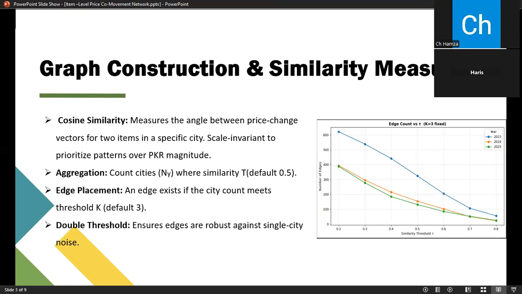We then use cosine similarity to measure the angle between these vectors. This metric is scale invariant, allowing us to compare a small price change in one item to a large change in another, as long as their monthly pattern aligns.